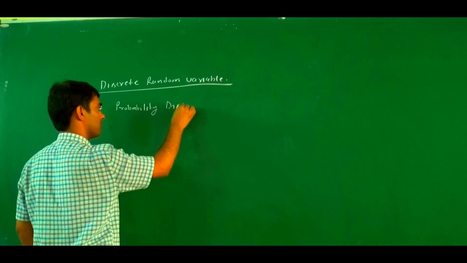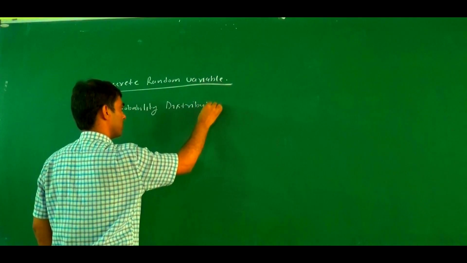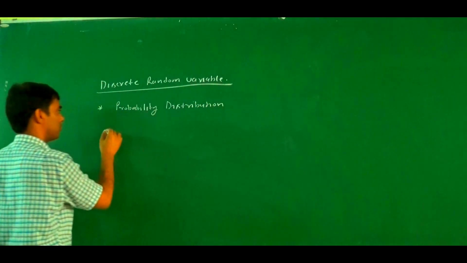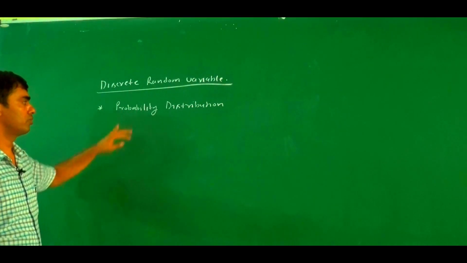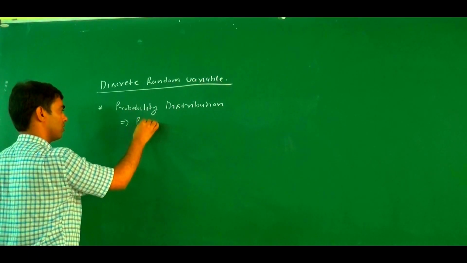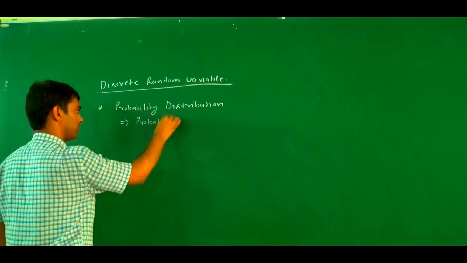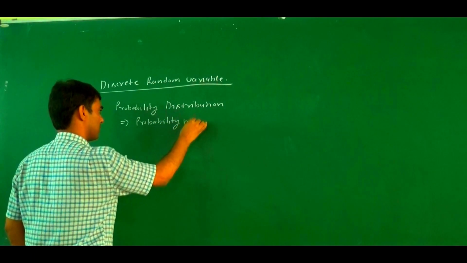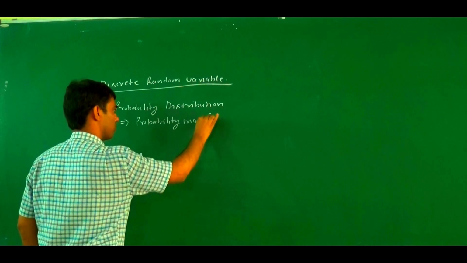To define a probability distribution, there is a need for a probability mass function.